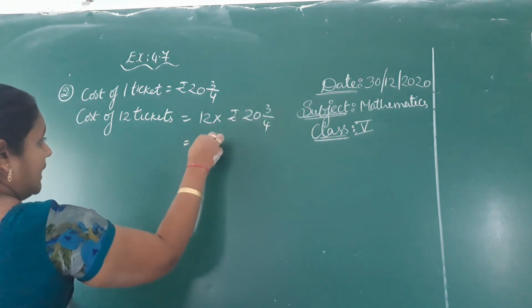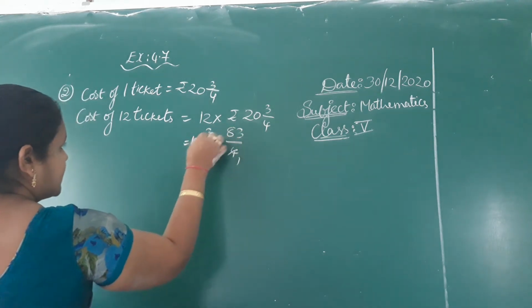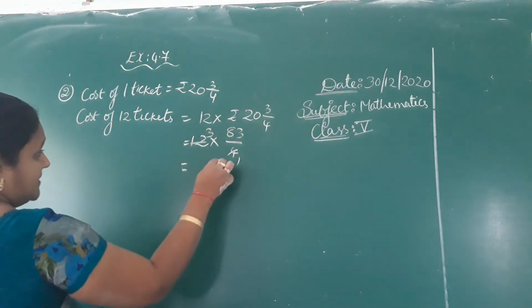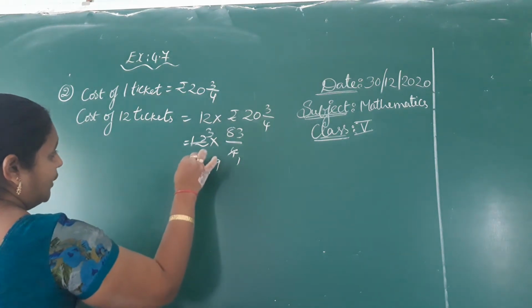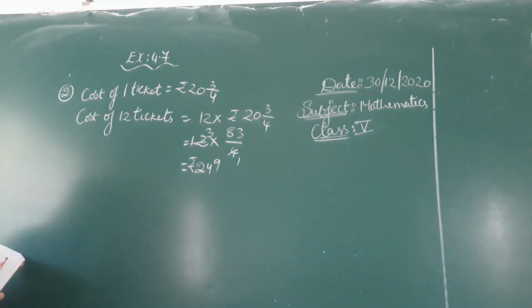4 ones, 4 threes. 3 threes 9, 3 sevens 21. 249 rupees they have to pay for 12 tickets. For 12 tickets they have to pay 249 rupees.